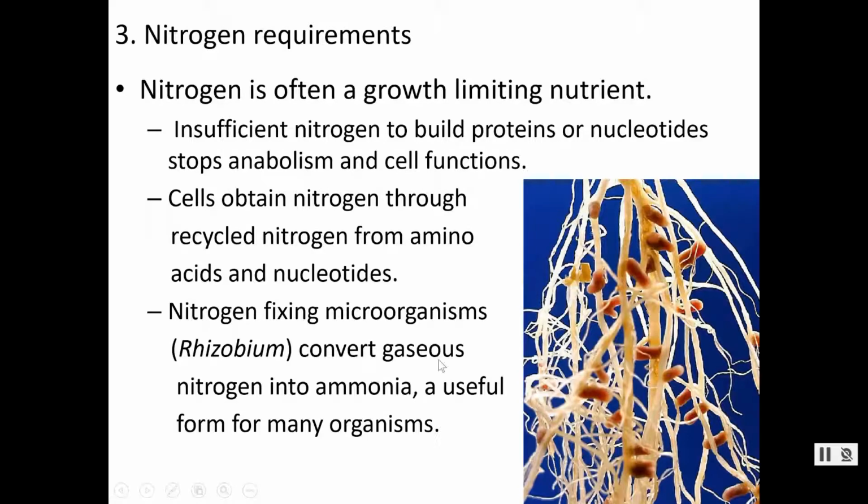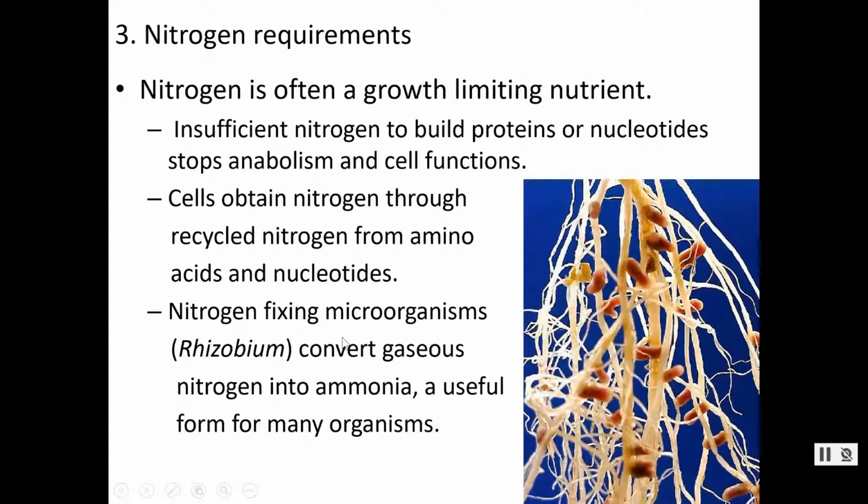They can convert nitrogen from the air into ammonia, and then ammonia can get converted into other things. So these are called nitrogen fixing microorganisms. This process of converting gaseous nitrogen into ammonia is called nitrogen fixation.